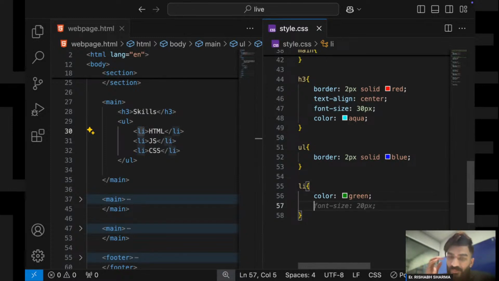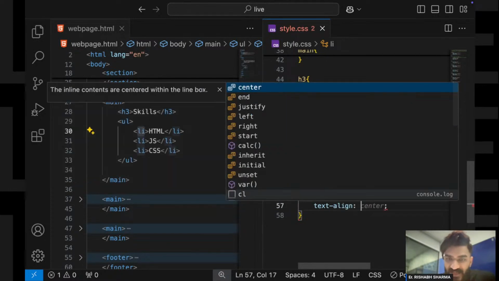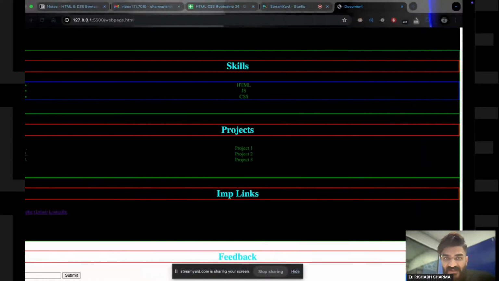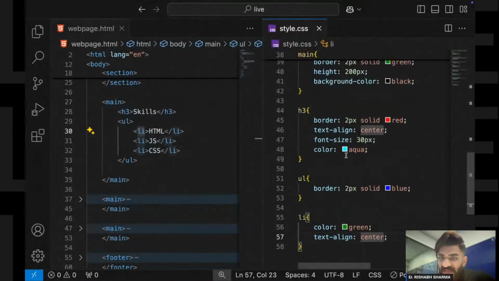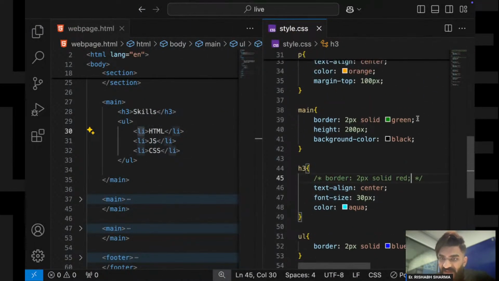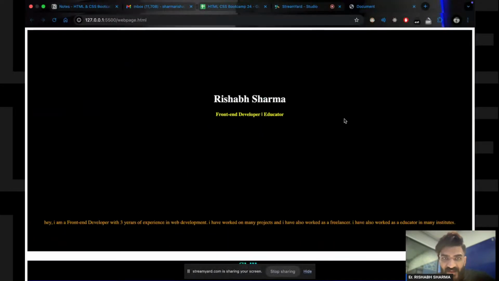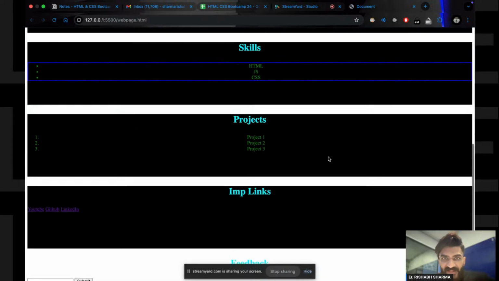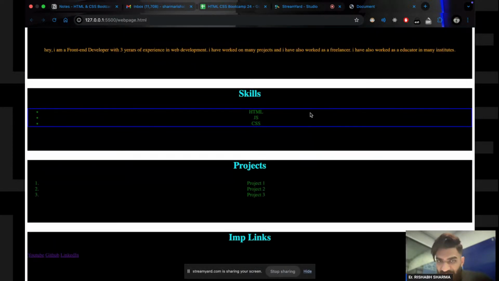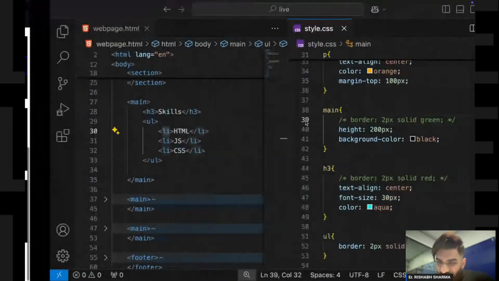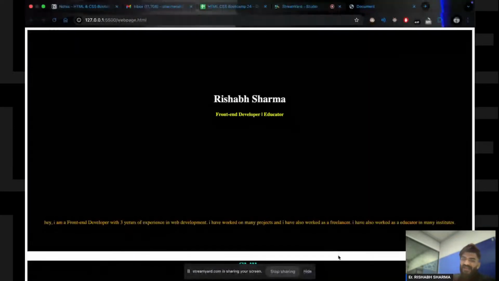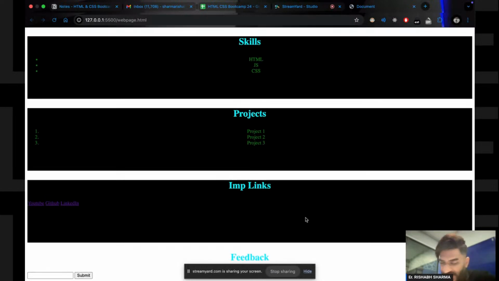Now what I will do, li में again text align center. So ये देखिए जी, ये मेरा text जो है, now it is perfectly in the center, which is fine. I can uncomment this, I can comment this, and let's now see it. Okay जी, सही लग रहा है ये? Does it look okay? Not that good, not that bad, okay से लग रहा है, as per the basic styling.